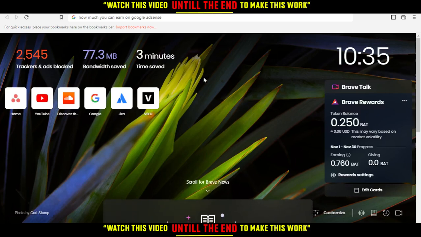In today's tutorial, I'm going to show you how much you can earn on Google AdSense. So first, of course, all you need to do is open the browser that you're going to use to follow this tutorial's steps. Actually, I'm just going to show you, so you don't need to follow me. You just need to know this information. So let me show you what Google says.